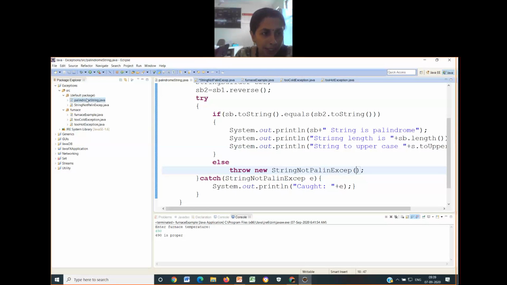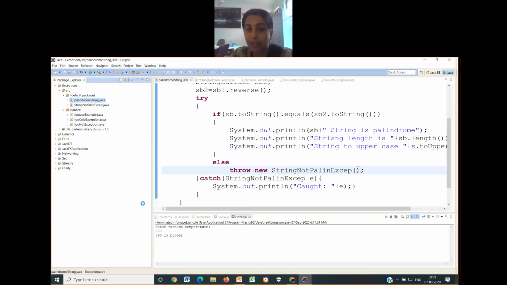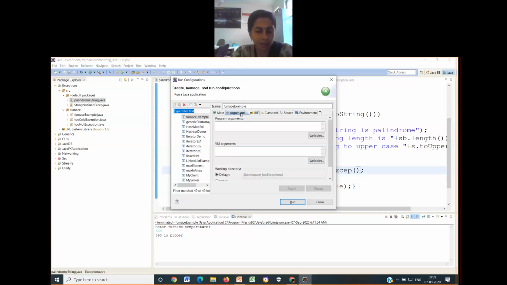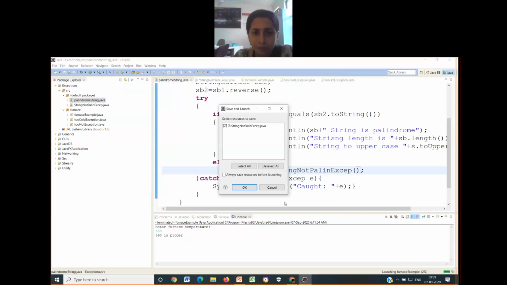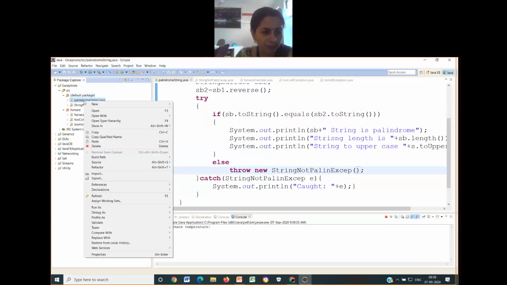I will just right click on this, go to Run As and go to Run Configurations because I have to give a command line argument. I'll go to the arguments and type here, say, MADAM, and let me hit run. Yeah, okay, I'm sorry. It is running the second example. I'm sorry for that.